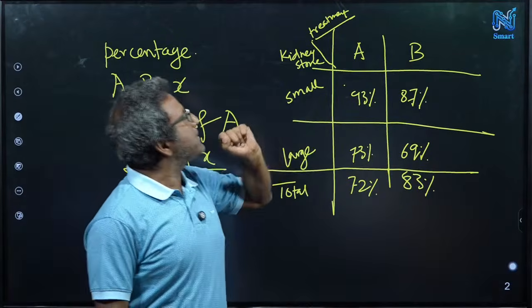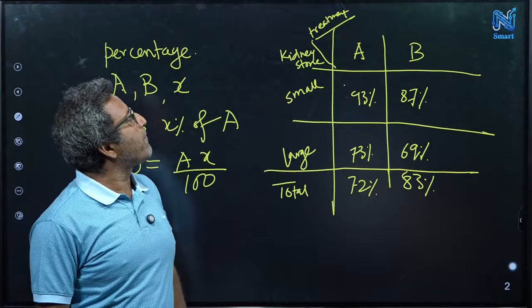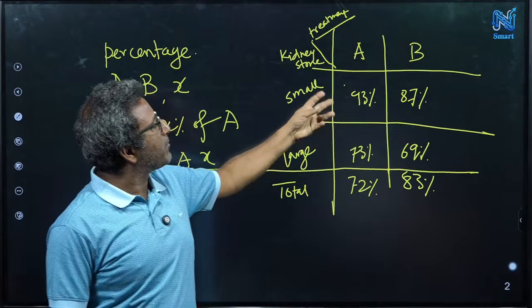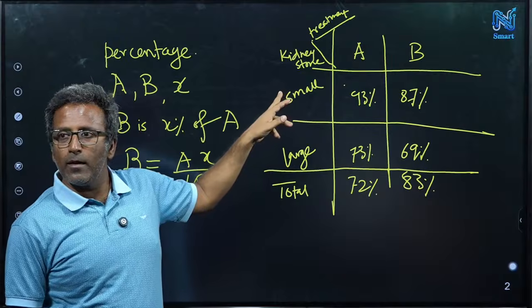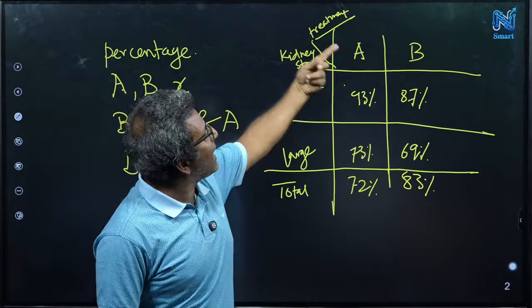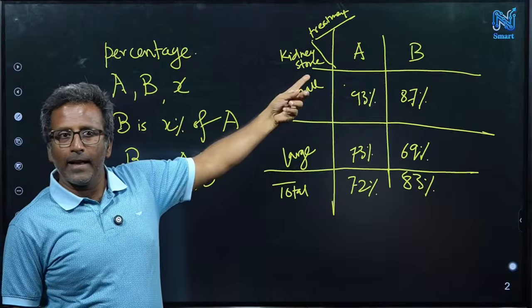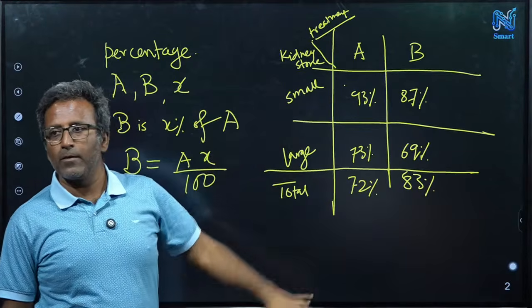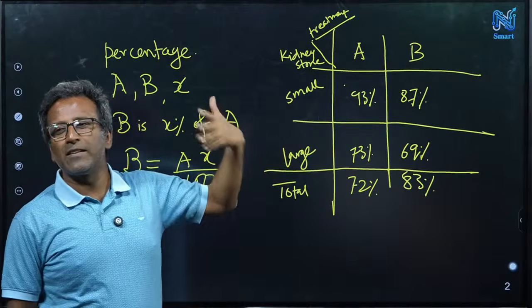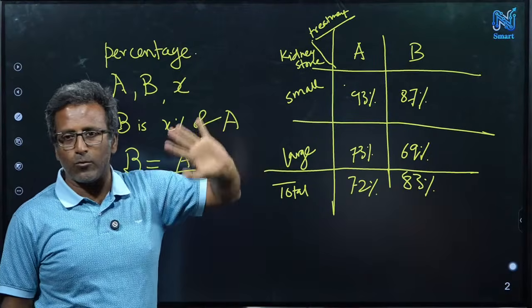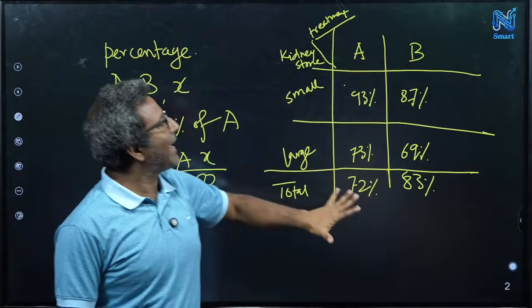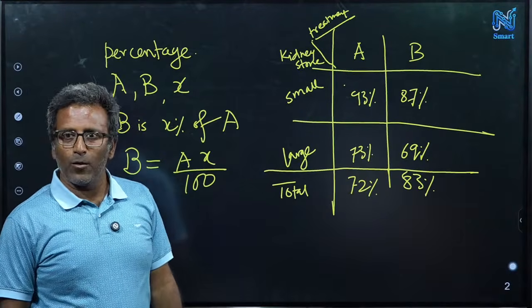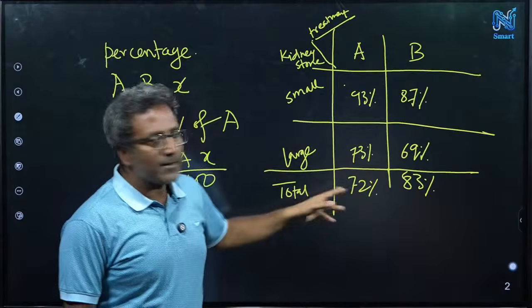That means 93% of patients who have a small kidney stone and applied treatment A recovered. This treatment works well. The remaining 7%, definitely the doctor did something else, or something we don't know. But just to analyze how treatments A and B work. And similarly for the others.